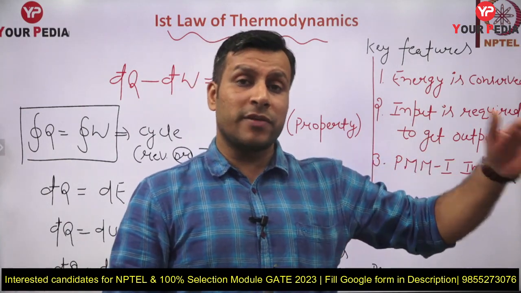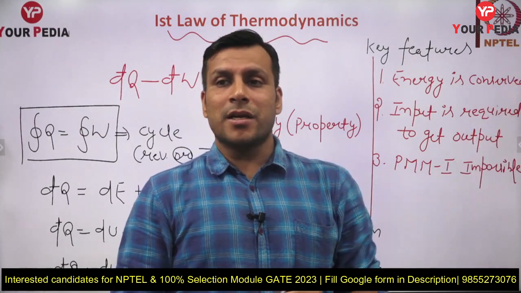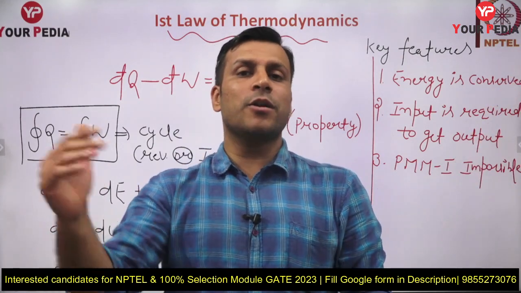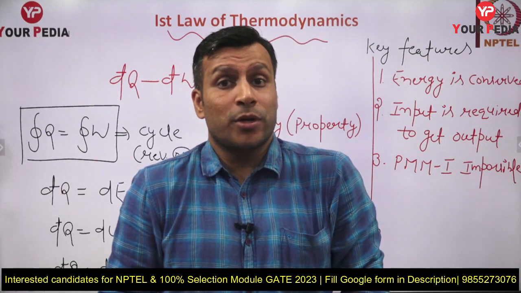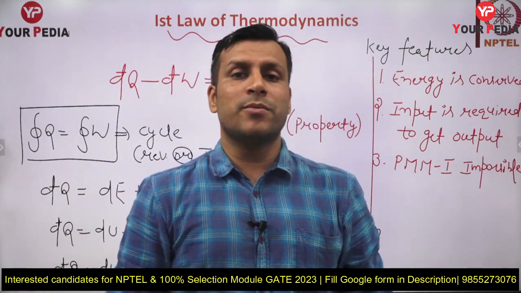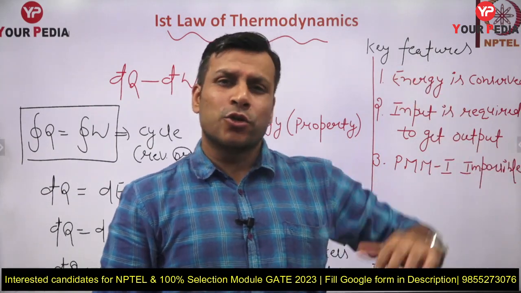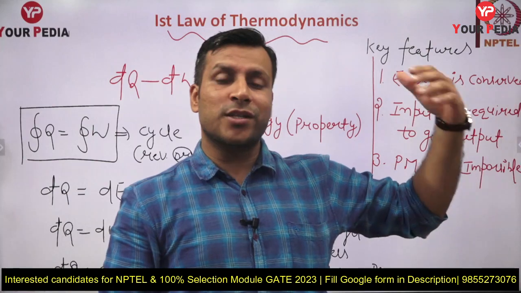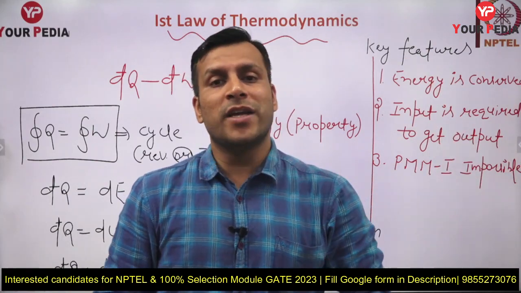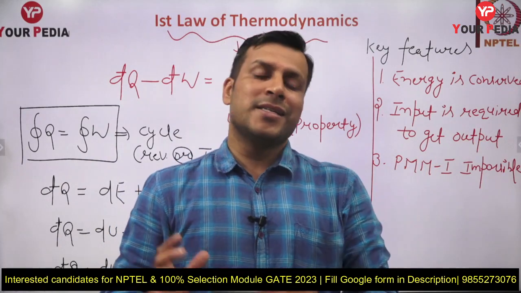So the concept of irreversibility, the concept of available energy, and the direction in which a particular process is going to occur, that direction we also got through the concept of entropy. The entropy of the universe is always going to increase in a real process. So the direction of a process, the quality of energy, how much maximum work we can get, how much maximum efficiency we can obtain, all those things are covered in the second law of thermodynamics.